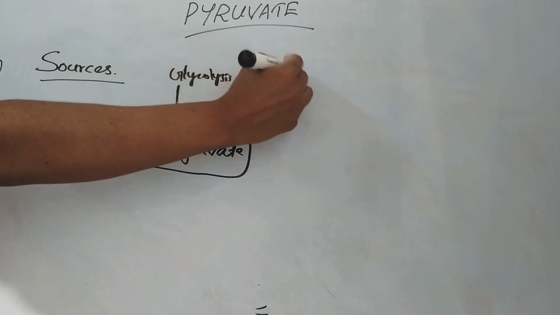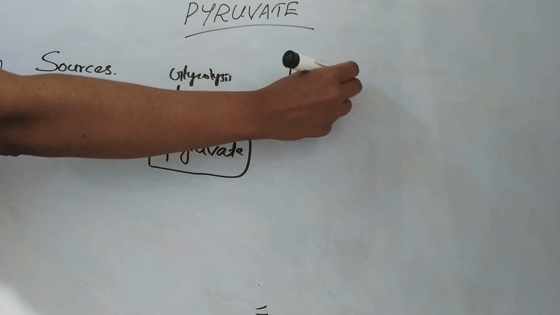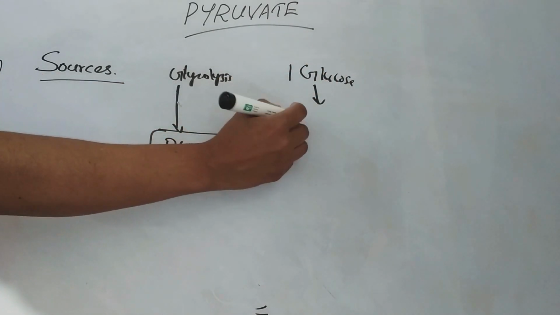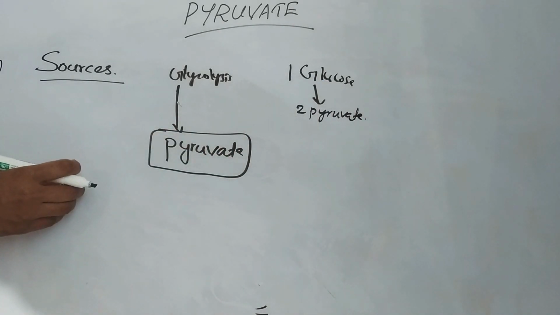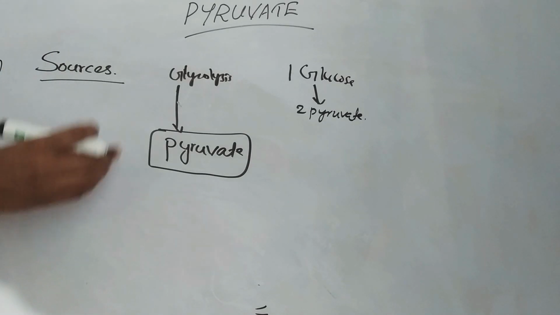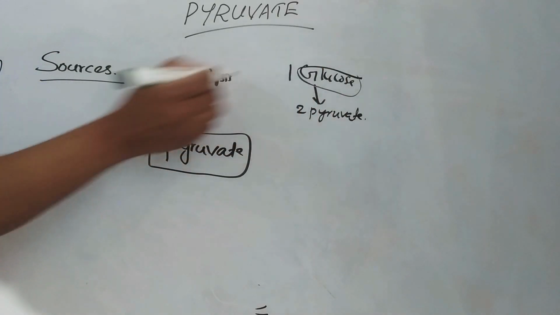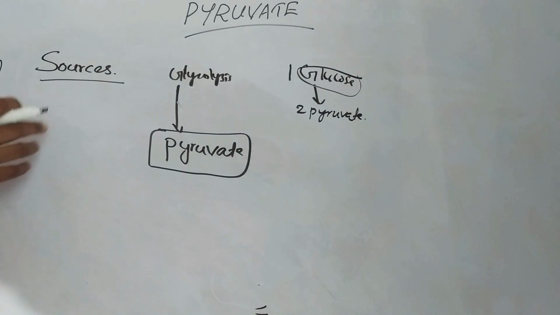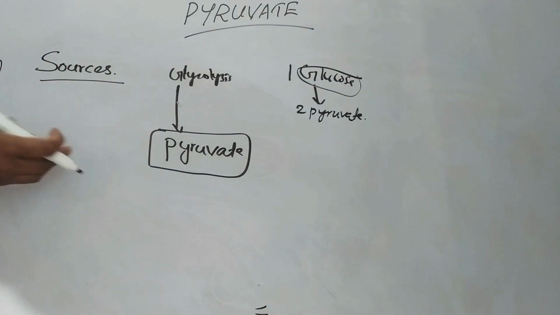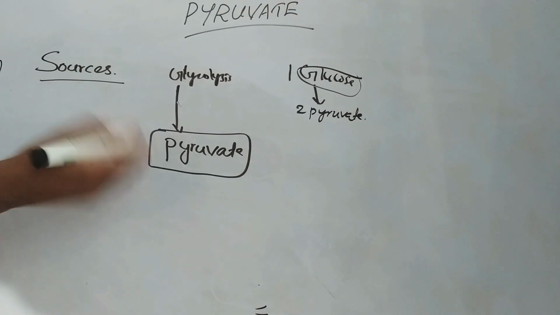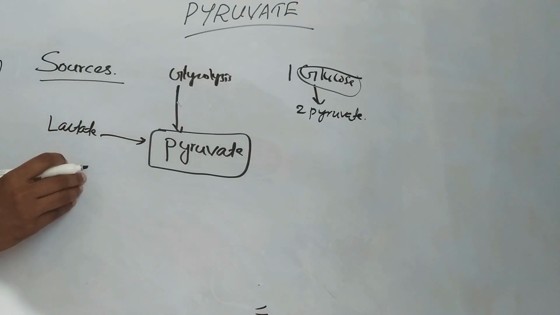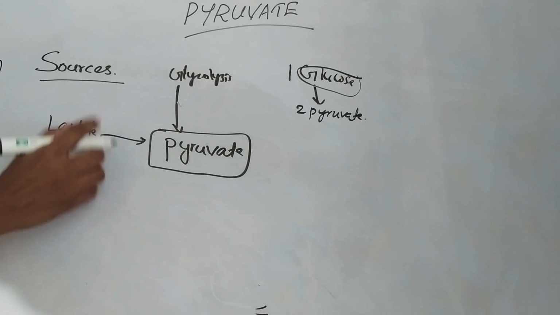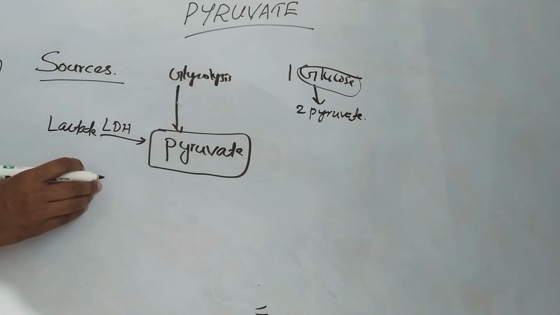So from one molecule of glucose, two molecules of pyruvate are formed. So the major metabolic source of pyruvate is glucose. In addition to this, pyruvate can be formed from various other sources. That is the conversion of lactate to pyruvate. This is by the enzyme lactate dehydrogenase.